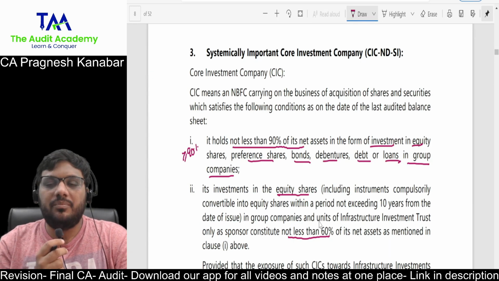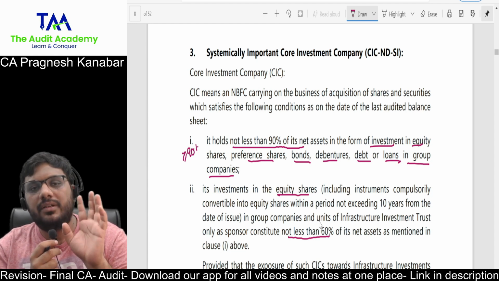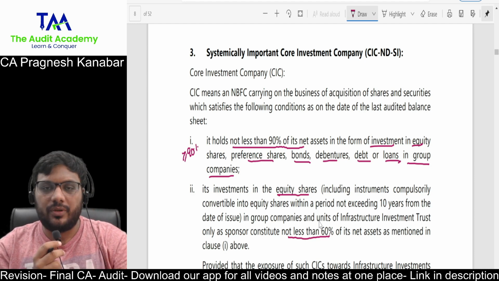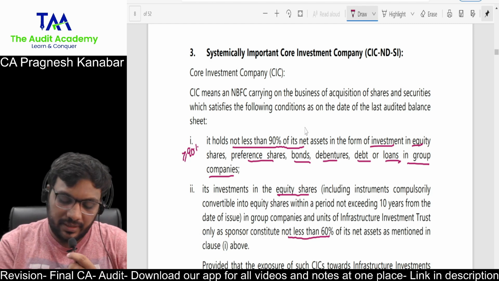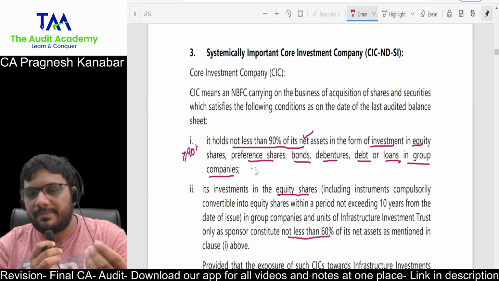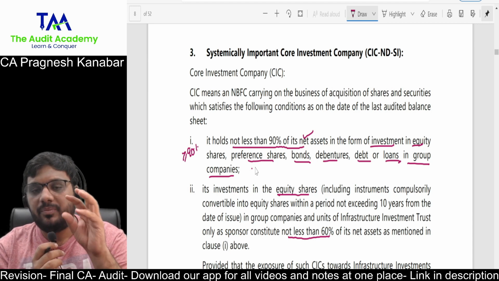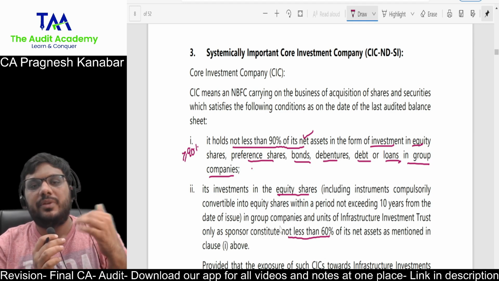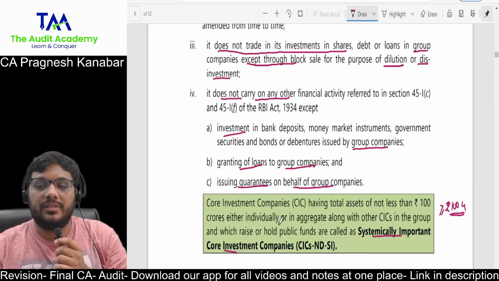Now, systemically important core investment company. What is a core investment company? Reliance Group has one company which will invest only in Reliance Securities, and it will give loans to Reliance Group only. So a company which has deployed more than 90% of its total assets in a particular group, either in the form of investments or in the form of loans or debentures. Then they have given further requirements, how much should be equity exposure, how much should be debt exposure. If you want, you can go through these requirements.